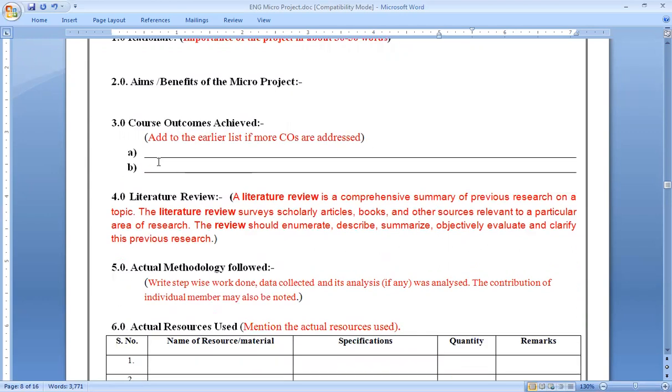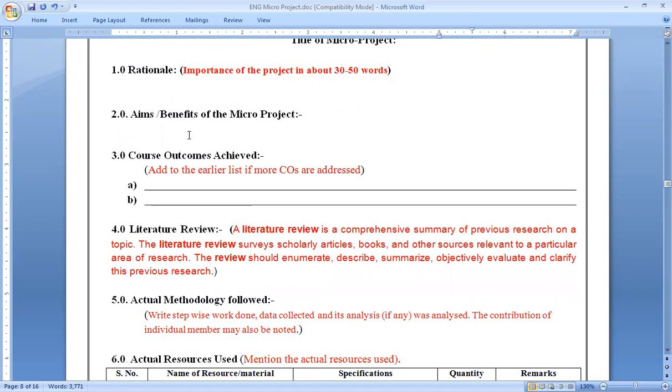After that, aim or benefits of the project. Okay. So you have to just copy the aim that you have written in the proposal and paste it over here. You can make additions also. Yes. After taking any title for making the project, how it was beneficial to you. Though the aim given in the proposal contains only 5 points, if you want to add 2 or 3 more points in the report, then you are free.